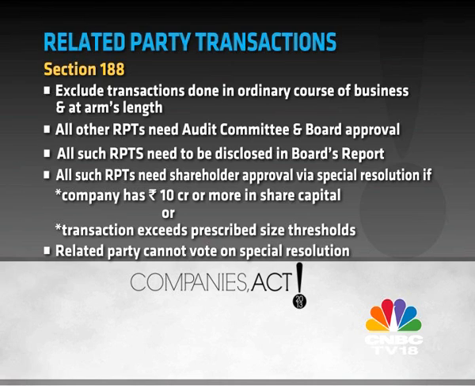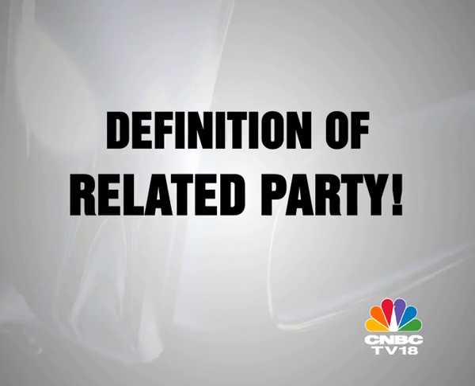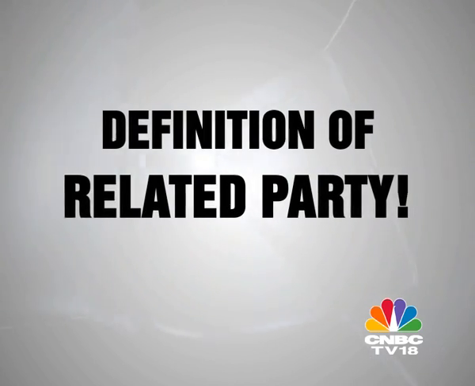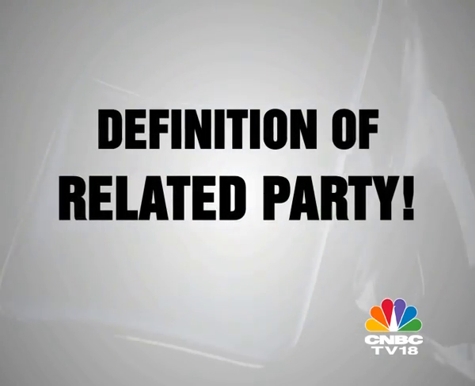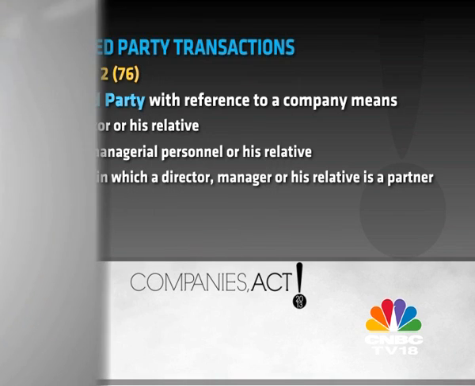Of these, transactions entered into by a company with 10 crore rupees and more of share capital, or transactions exceeding certain prescribed size thresholds in the rules, must be approved by shareholders via a special resolution. The related party connected to the transaction cannot vote on the special resolution. Well, the wording is vague here, but we'll come to that later. So that's the related party regime. Now, let's go back to the beginning, to the definition of related party.